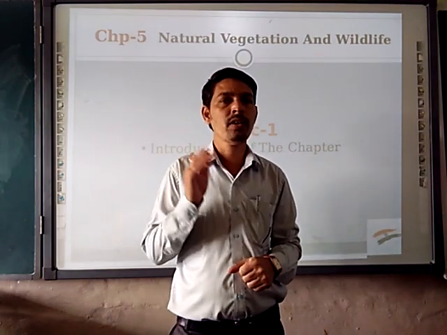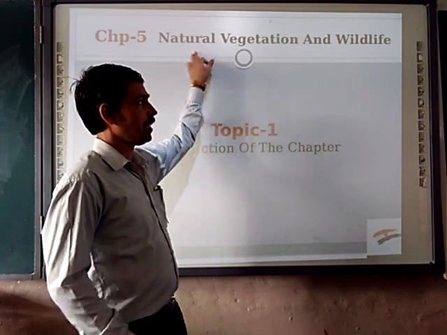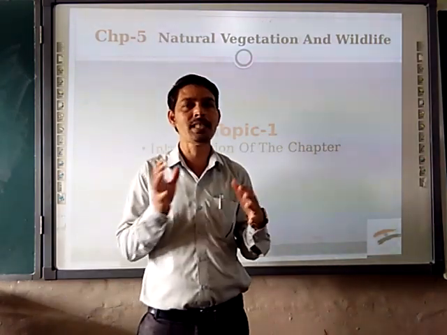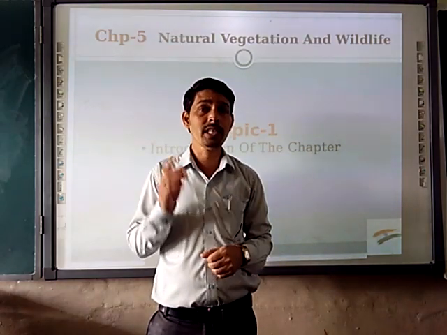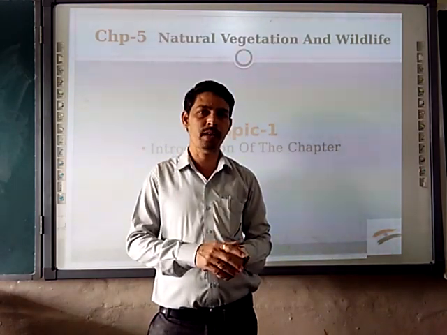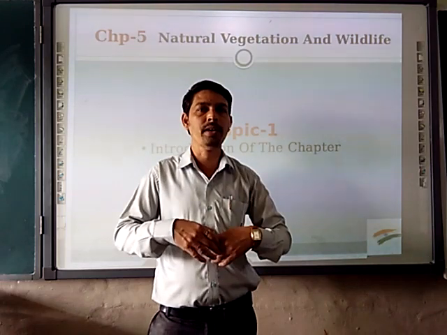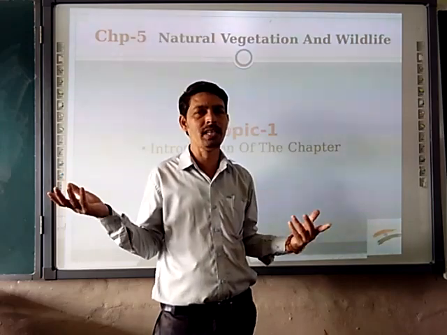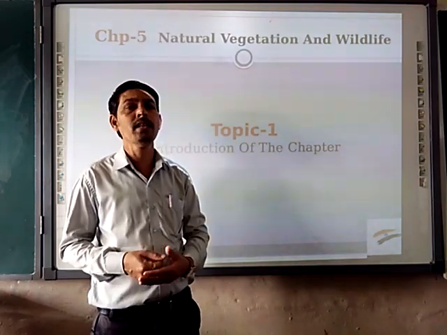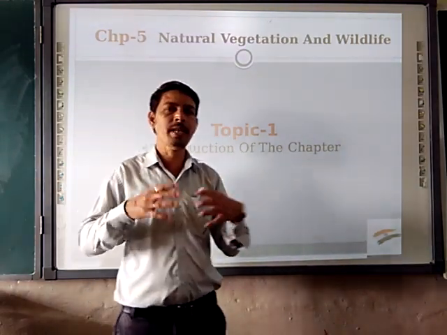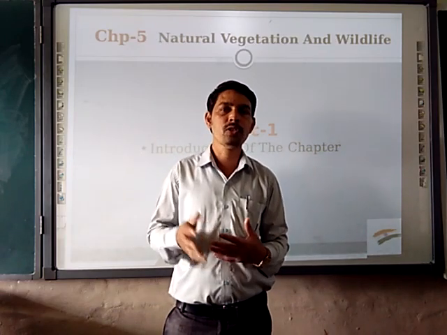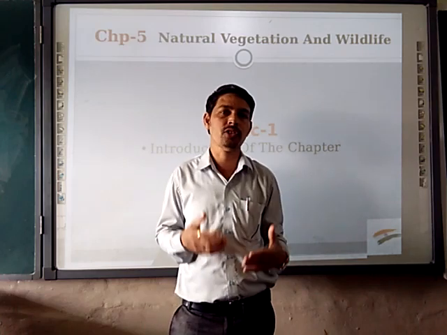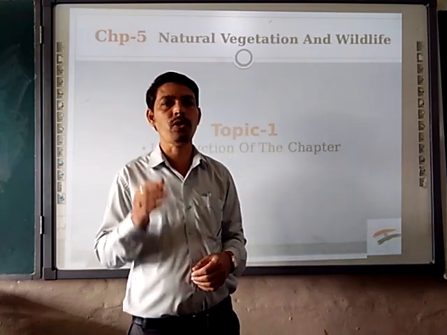So first, what is natural vegetation and what is wildlife? As we have known about plants and animals from our childhood, as we know about the flora and fauna, our surroundings are built upon the plants. Animals are there, birds are there, so many flowering plants are there, non-flowering plants are there, so many things we are observing. So the natural vegetation which is growing naturally, untouched, virgin, we are going to talk and discuss.